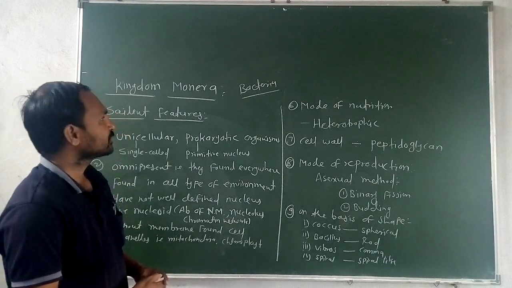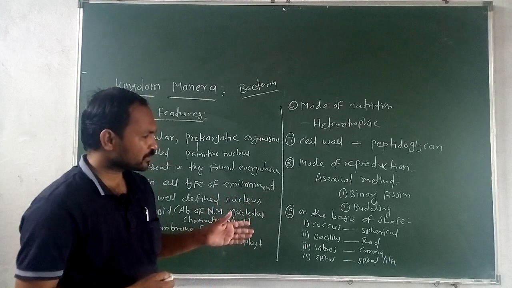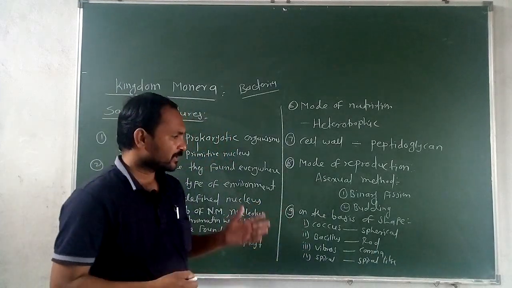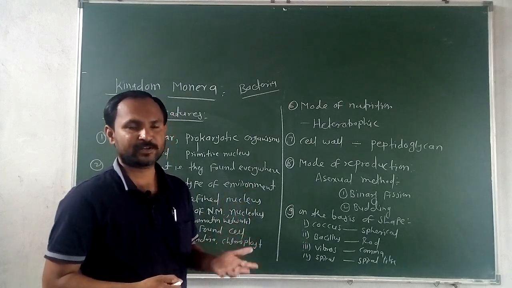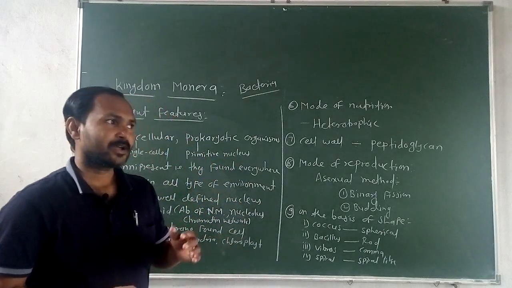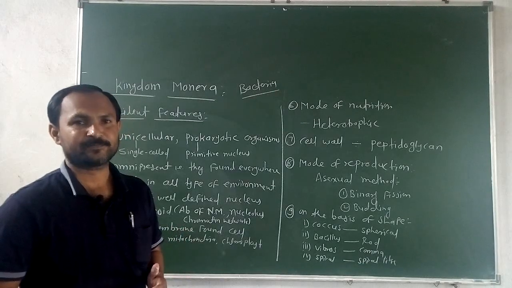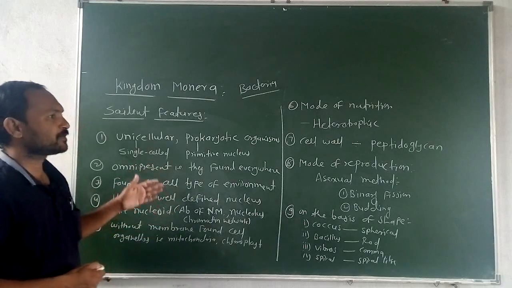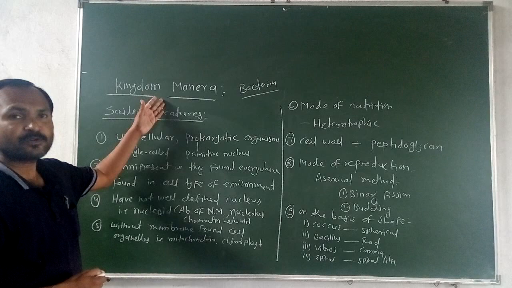Now next is the classification of these Monera. Their classification is based on shape. On the basis of shape, we can identify such microorganisms which are present in soil, air and water. Now kingdom Monera is again of two types, archaebacteria and eubacteria. That part is also very important. In your exam, there may be a question asking to give the salient features of kingdom Monera.